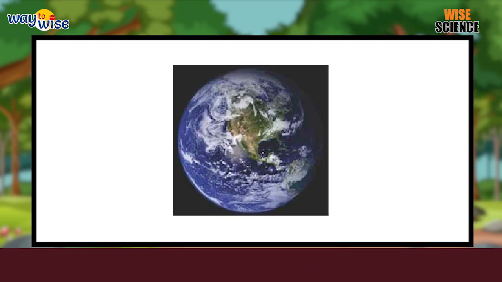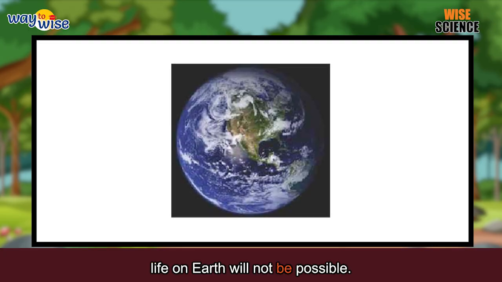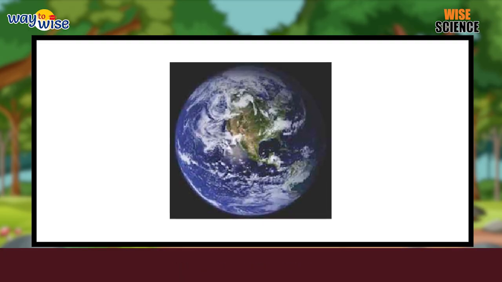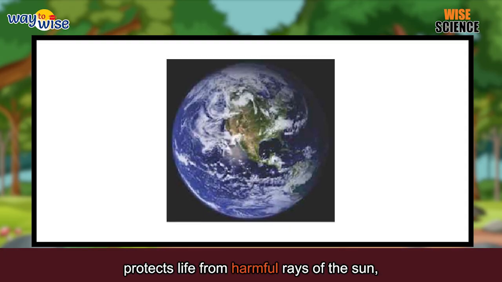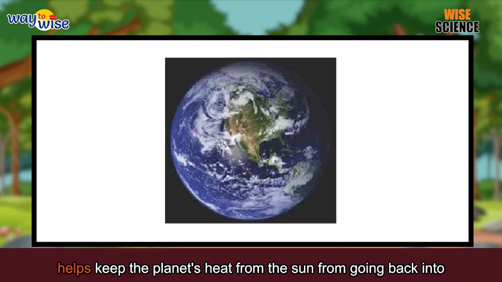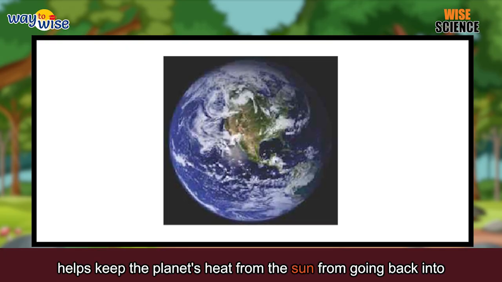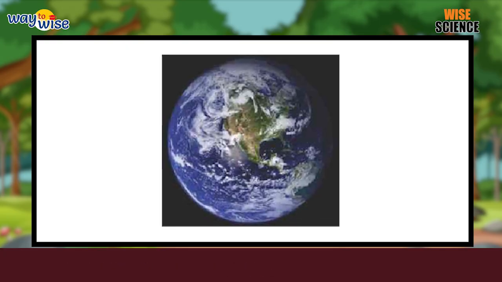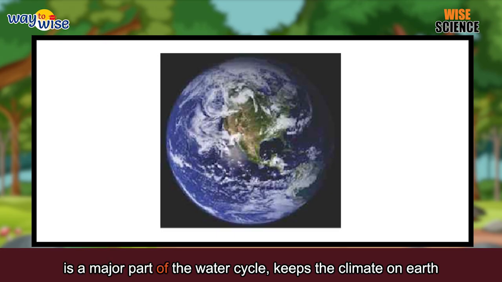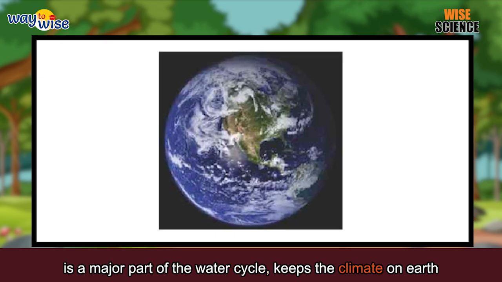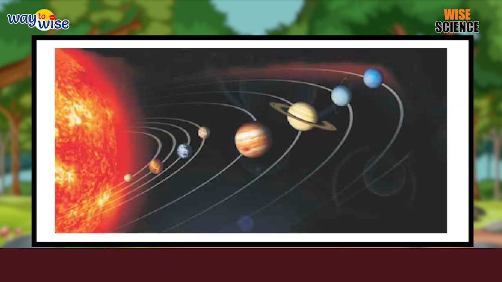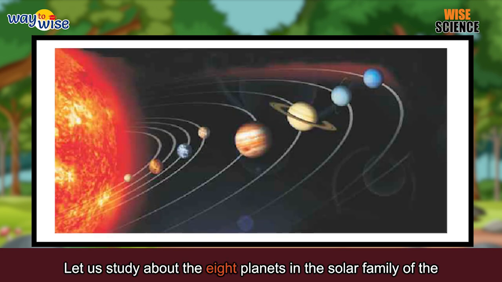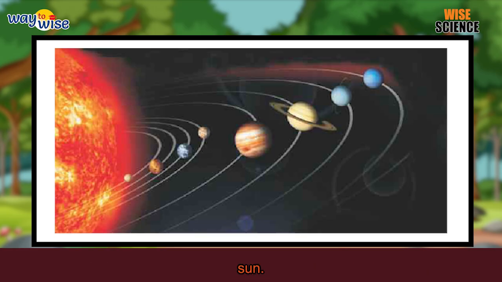Without the atmosphere, life on Earth will not be possible. The atmosphere contains the air we breathe, protects life from harmful rays of the Sun, helps keep the planet's heat from the Sun from going back into space, is a major part of the water cycle, and keeps the climate on Earth moderate compared to that of other planets. Let us study about the 8 planets in the solar family of the Sun.